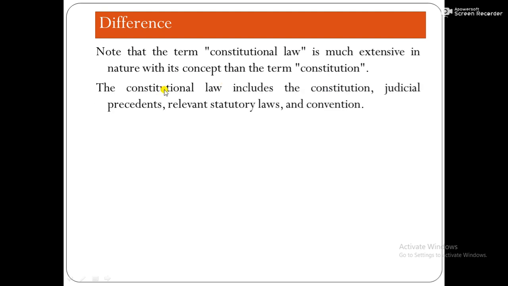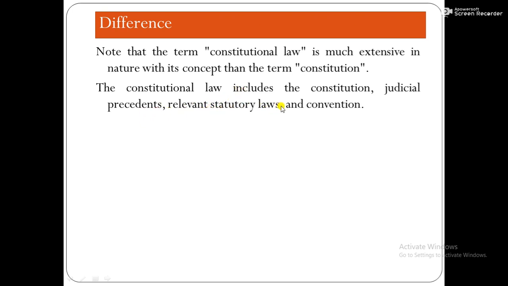Look at here. Constitutional law includes first the constitution, next judicial precedents. Important precedents, landmark decisions of the Supreme Court, called precedents, are also included in constitutional law.